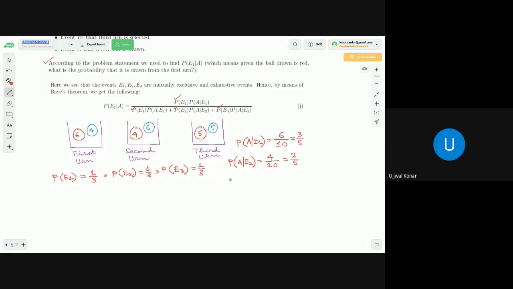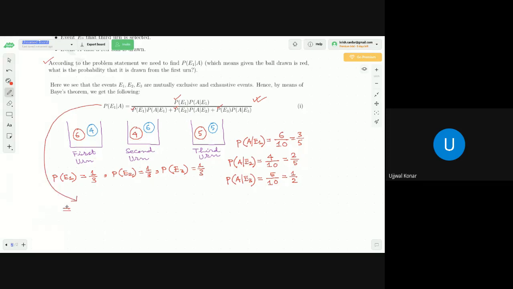Now let's come to the third one. What is the probability of A slash E3? That means E3 has happened, that means the third urn is selected. Now what is the probability that the drawn ball is red? The third urn contains 10 balls, out of which 5 are red. So the probability of A slash E3 is 5 by 10, and 5 by 10, dear students, is actually 1 by 2. So we found all the required probabilities on the right hand side of equation 1. Now we just need to apply all these values.